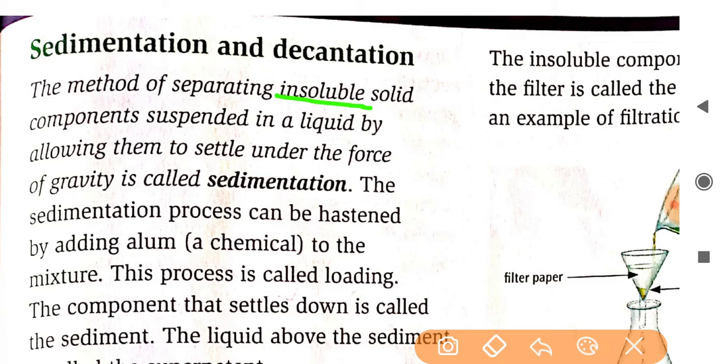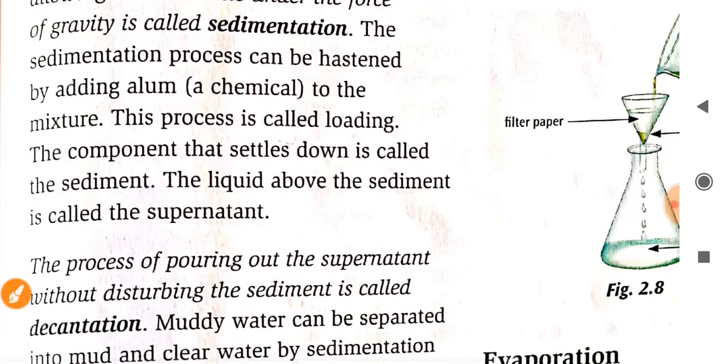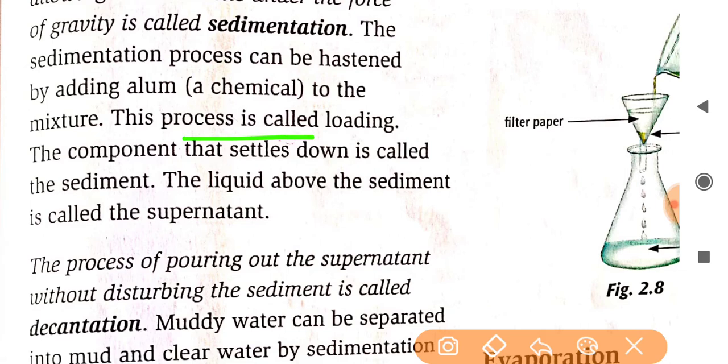This process can be hastened by adding alum, a chemical, to the mixture. Fitkari is what it is called in Hindi. When we add alum to it, the process is known as loading. The component that settles down is called the sediment. The liquid above the sediment is called